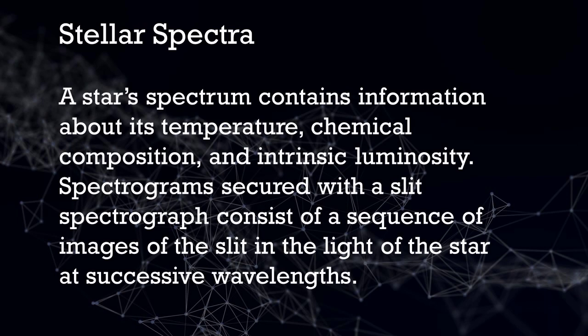The next one I am going to discuss is the stellar spectra. A star's spectrum contains information about its temperature, chemical composition, and intrinsic luminosity. Spectrograms secured with a slit spectrograph consist of a sequence of images of the slit in the light of a star at successive wavelengths.